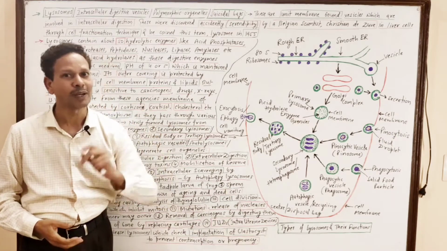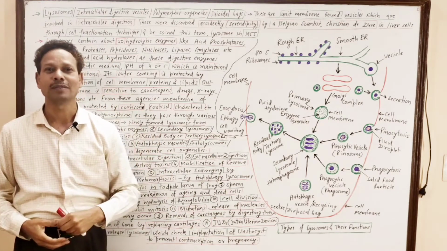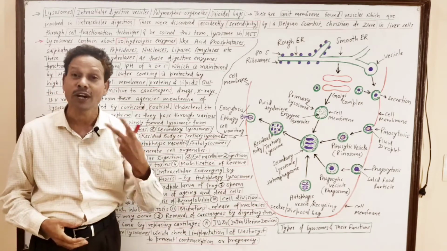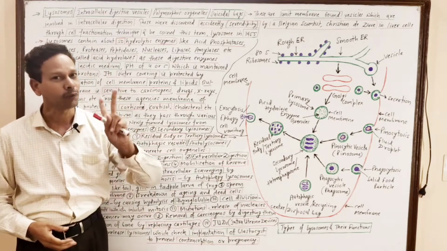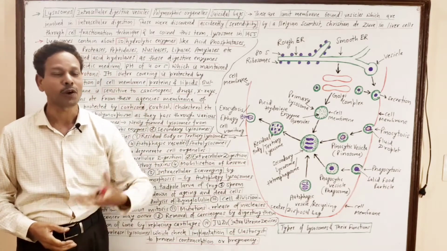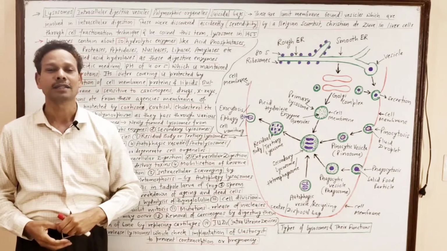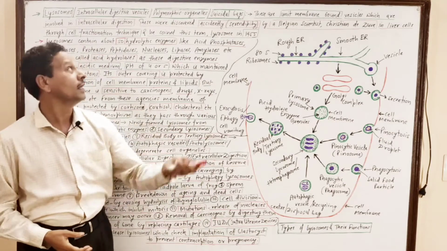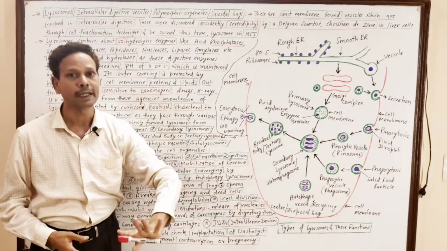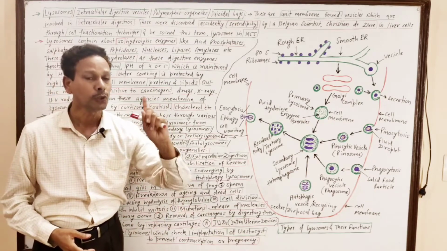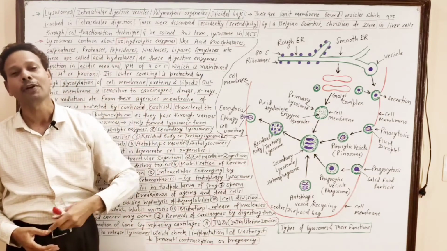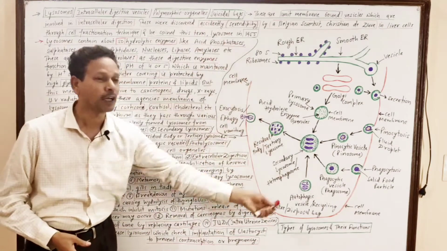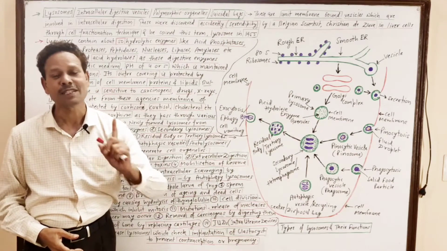Dear students, note down. In today's lecture, we will discuss lysosomes. This is a topic of cell biology. In our last lectures, we studied the nucleus, and today we will cover lysosomes. Note down, these are suicidal bags. These are intracellular digestive vesicles. Or note down, these are polymorphic organelles. Today's lecture is very important for all competitive exams plus BSc first year students. It is a very important topic for the final exam of BSc students.